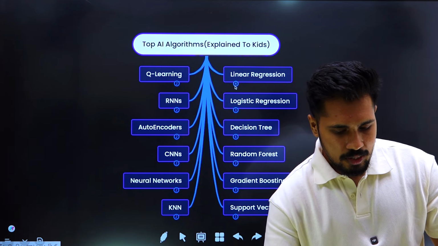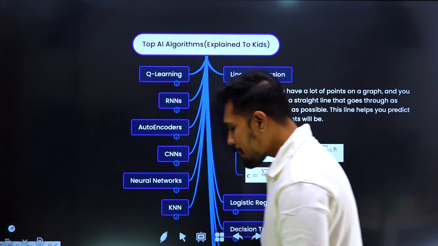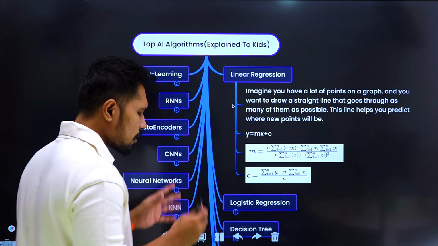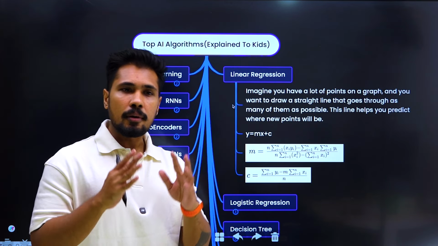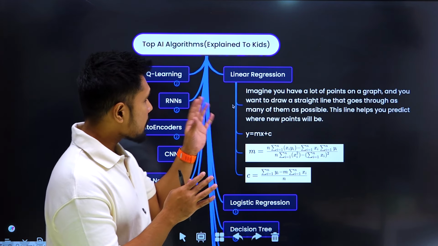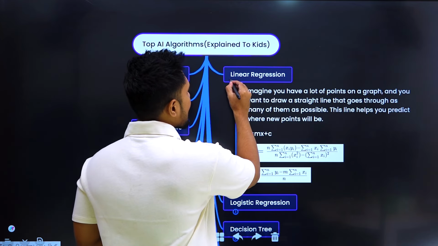So what exactly is linear regression saying? Let's see the definition. Linear regression is widely used. Whenever you are learning machine learning or data science, the very first algorithm they teach is linear regression. What is linear regression? The name itself is saying linear.